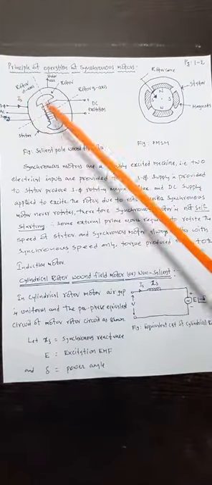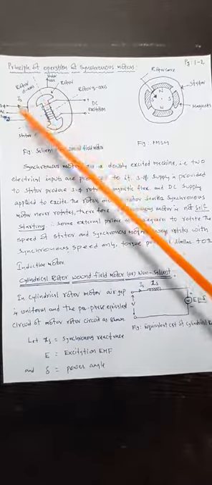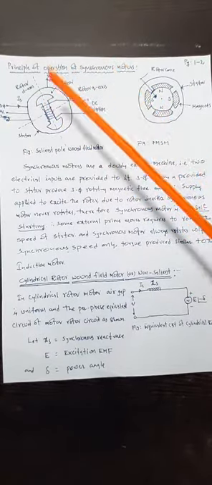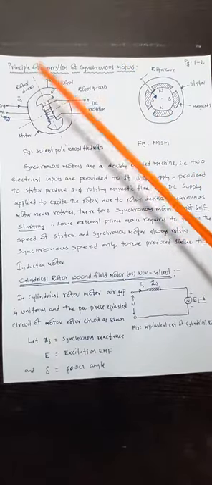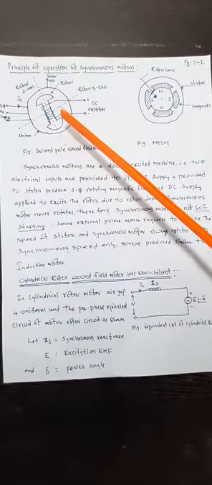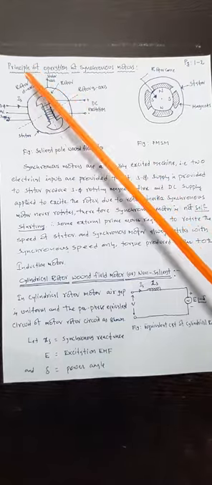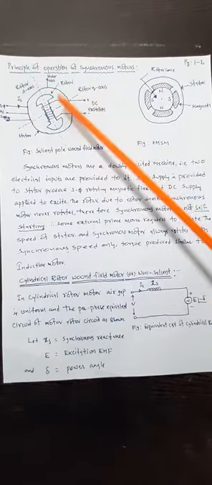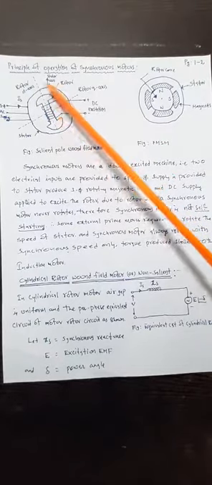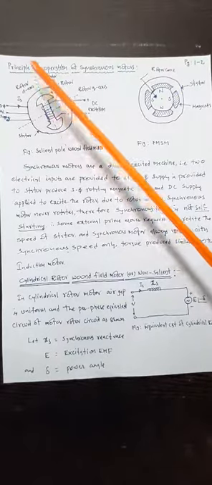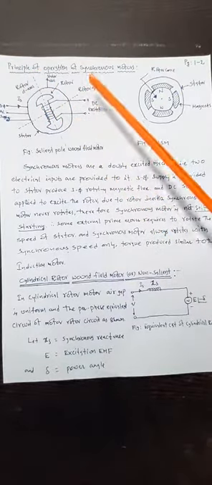So therefore there are two excitations. That is the reason this motor is known as a doubly excited motor. Due to this dissimilar construction, the air gap is non-uniform here, resulting in asymmetrical flux distribution, which leads to a rotor direct axis as well as a rotor quadrature axis. Like that, due to the dissimilar construction of the rotor, the operation is to be split into a direct axis as well as a quadrature axis.